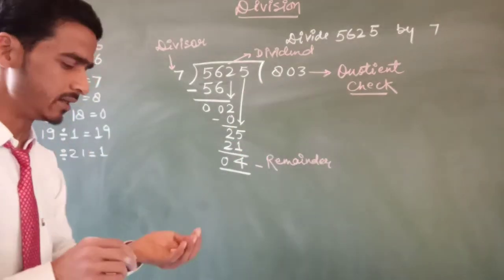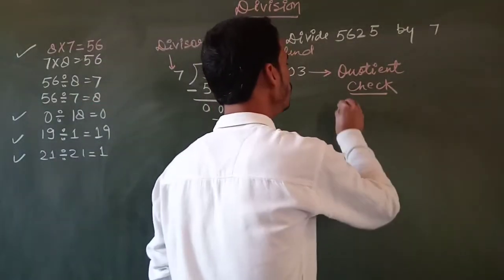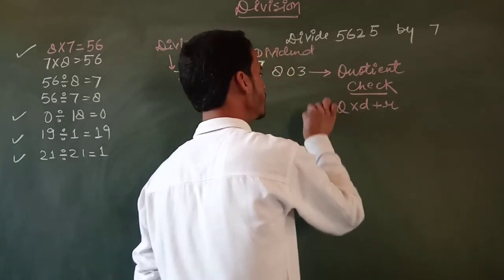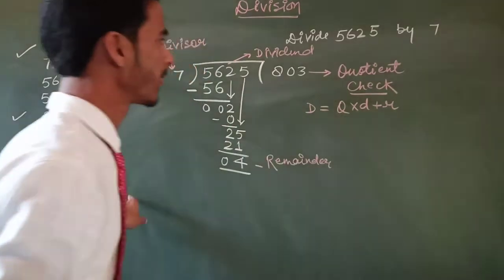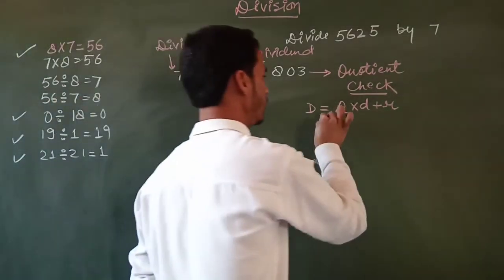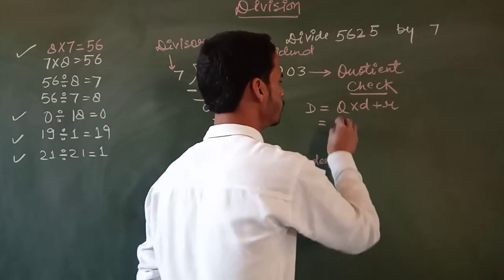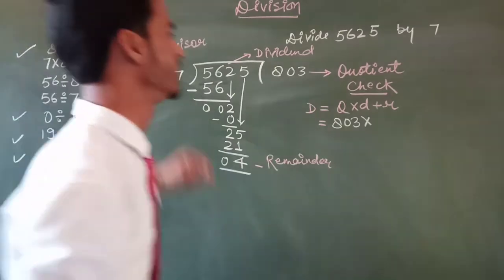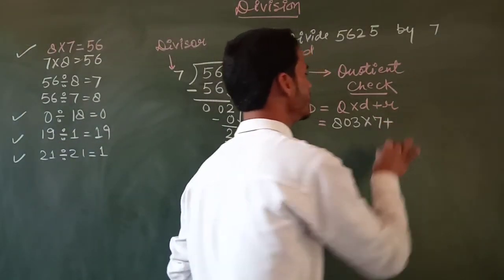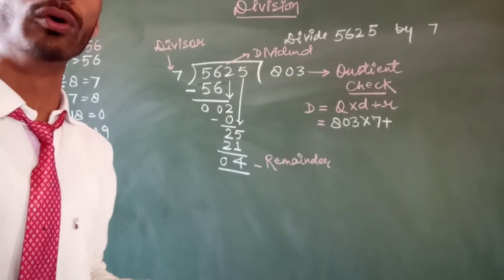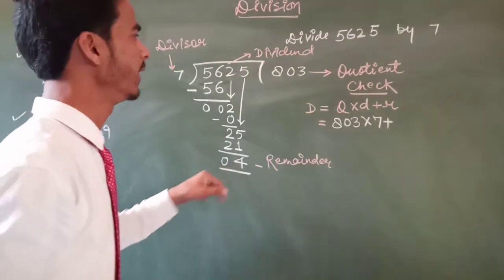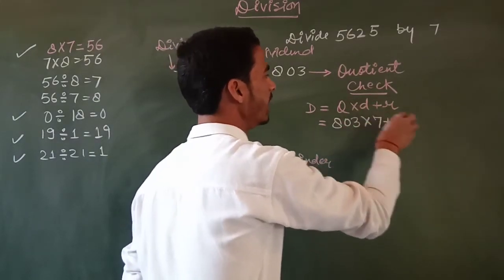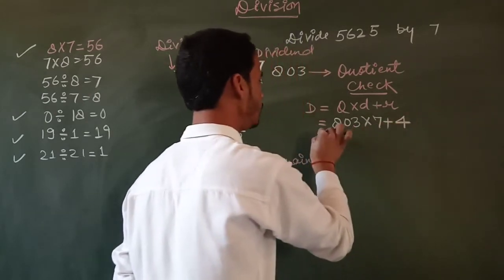How can we check our answer? So the formula is D is equal to Q multiplied by D plus R. What is Q? Q is the quotient, and the quotient is 803. And what is the divisor? The divisor is 7. And what is the remainder? The remainder is 4. And now we know that it is 803 multiplied by 7. 803 is the quotient, D is 7 and R is 4. And now we have to multiply it.